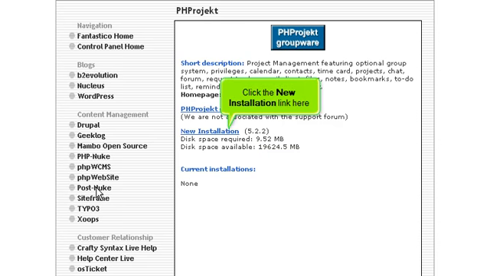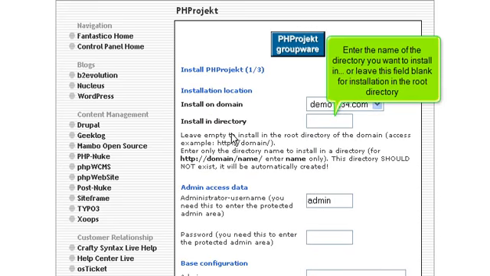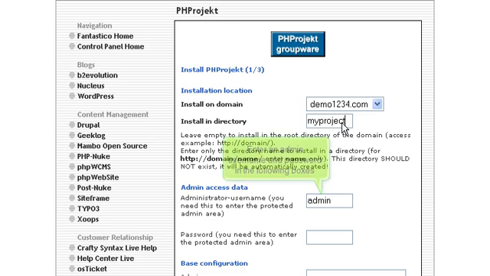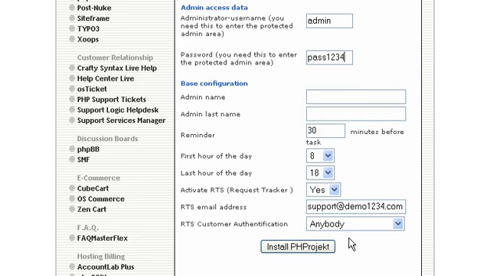Click the new installation link here. Enter the name of the directory you want to install in, or leave this field blank for installation in the root directory. Enter an admin username and password in the following boxes. Enter the admin's name here.